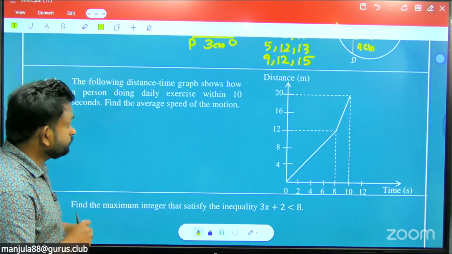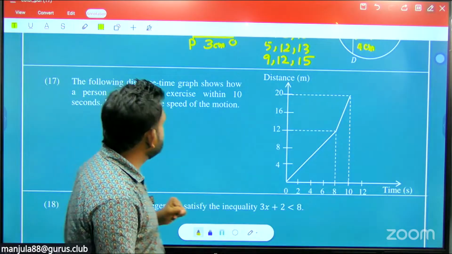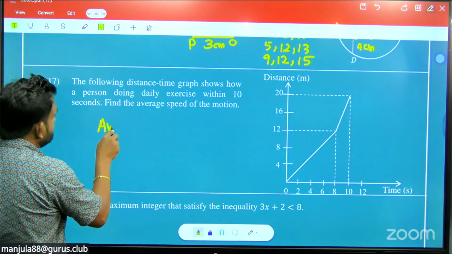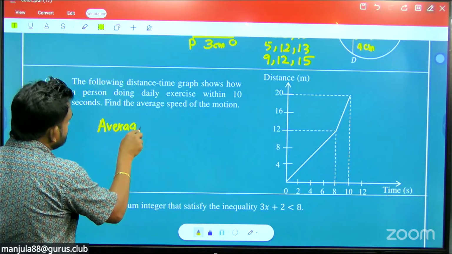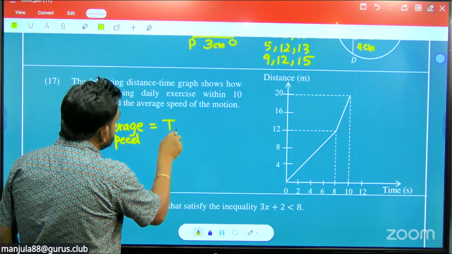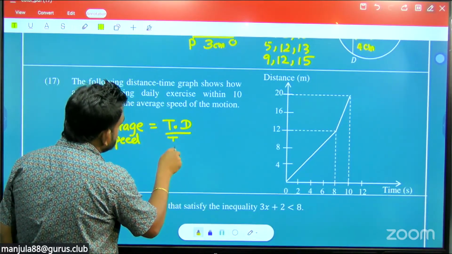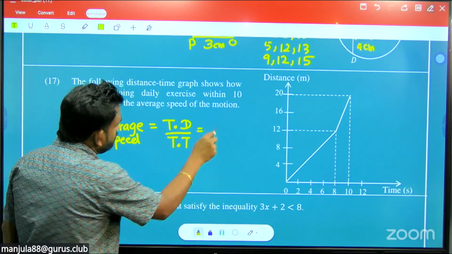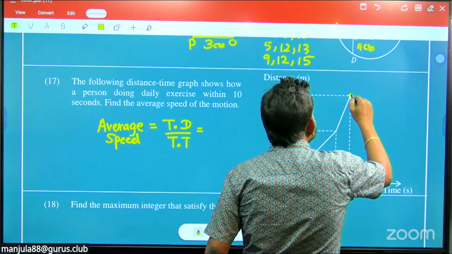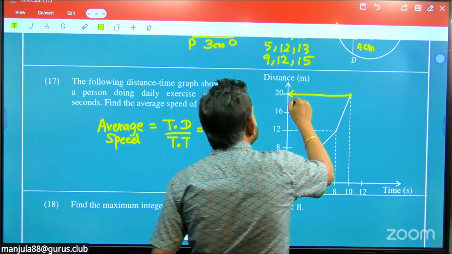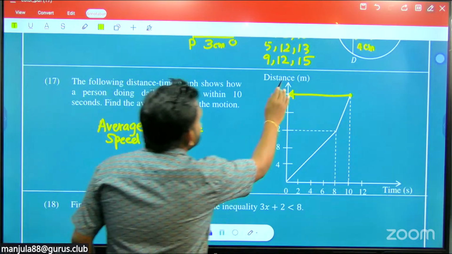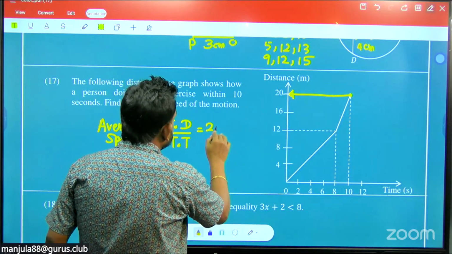Here they're asking average speed. Average speed is the total distance divided by the total time. So what is the total distance? The ending point here is connected to the y-axis to see the total distance. Distance is 20 meters.